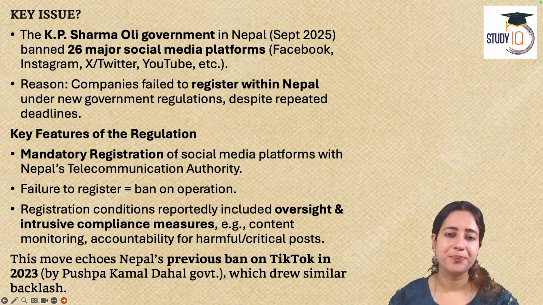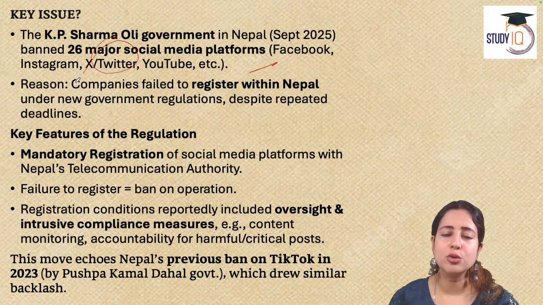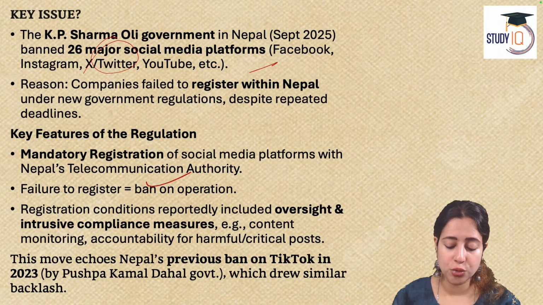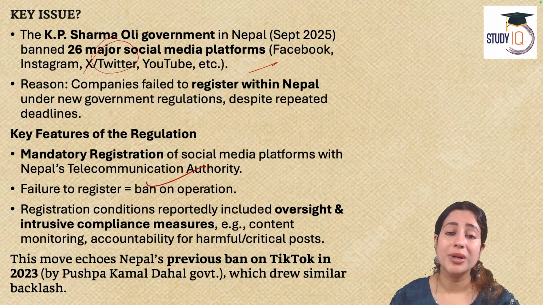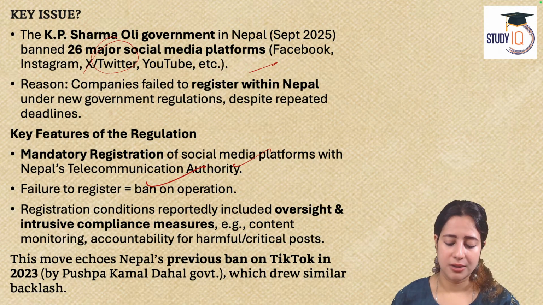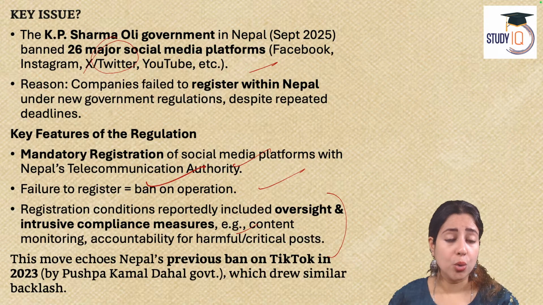While other countries like China and Russia often do these things, nobody has ever put a blanket ban on these platforms. But today, Nepal has done a complete ban, that too across 26 social media platforms, because they failed to register under the new law required in Nepal. Nepal says all these platforms, if they want to operate from our land, have to do a compulsory social media registration with our telecom authority. If you fail to register and the deadline passes, no monetary fine. Complete blanket ban.